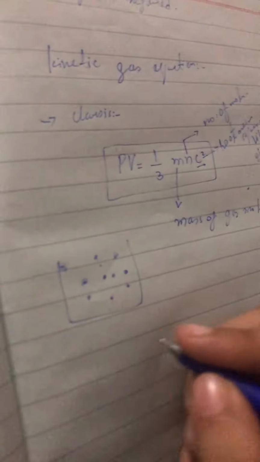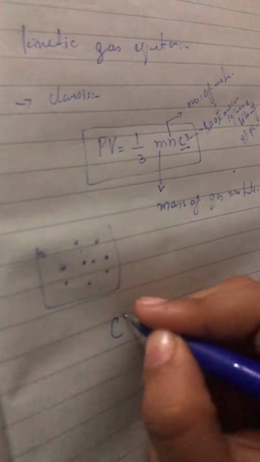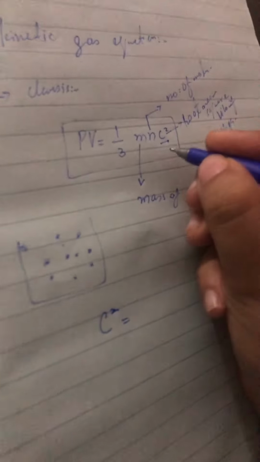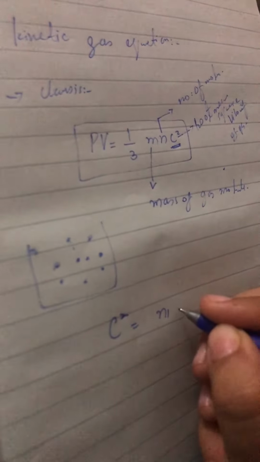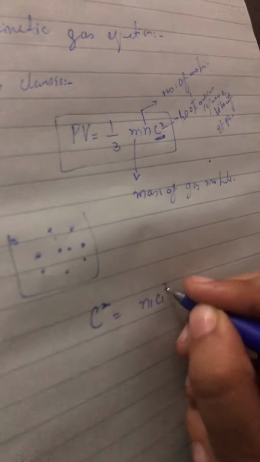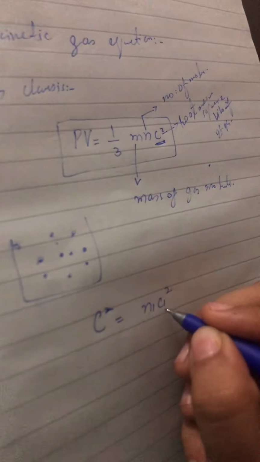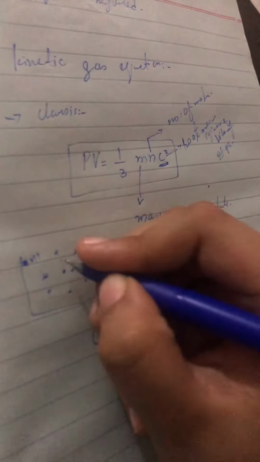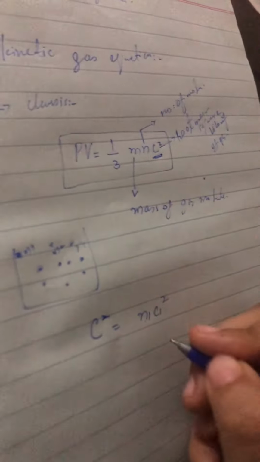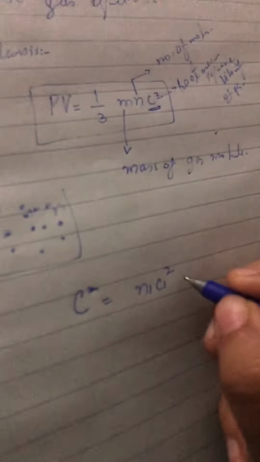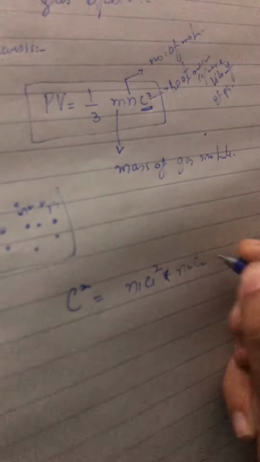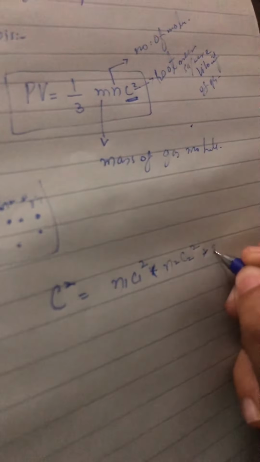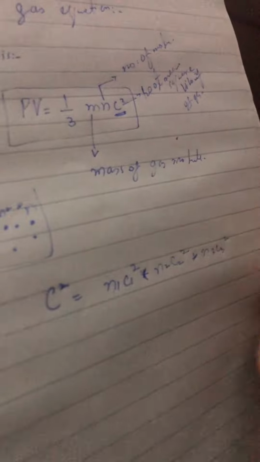So how can we find the root mean square velocity of the gas molecules? c² = (n1c1² + n2c2² + n3c3² + ...) / n. For example, this one molecule is n1, this one is n2, and this is n3, so that is why we write n1c1², n2c2², n3c3² and so on.